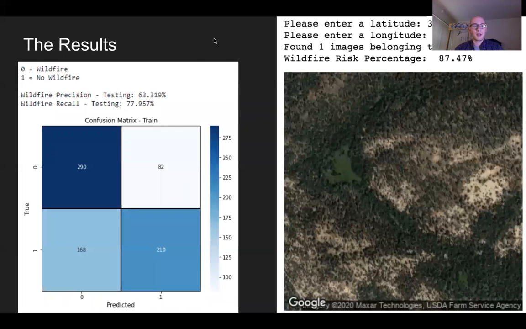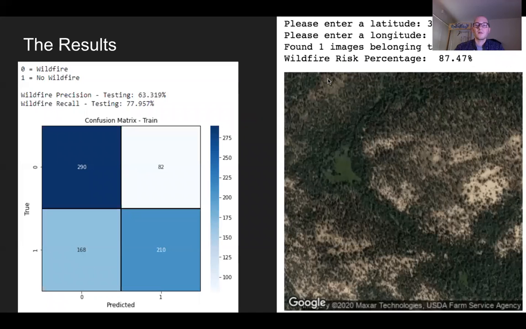At the end of the day, I got some pretty good accuracy. I think my ultimate accuracy was around 70% for the test set, which isn't great, but it's really not terrible. Wildfire recall was almost 78%, which is pretty good because it means, of the wildfires that I fed into the system, it recognized 78% of them. Precision was a bit lower at 63%, but that just means that we had false positives, which in the case of wildfires is okay because, better safe than sorry. Obviously, you don't want every single image raising the flag, but you do need to be careful.